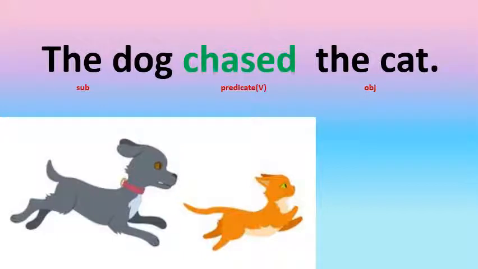And whom did the dog chase, children? Yes, the dog chased the cat. So the cat is the object here. Children, how do you find out the object? Yes, by asking the question of what or whom. Here it answers the question of whom. Whom did the dog chase? The dog chased the cat. So the cat is an object.